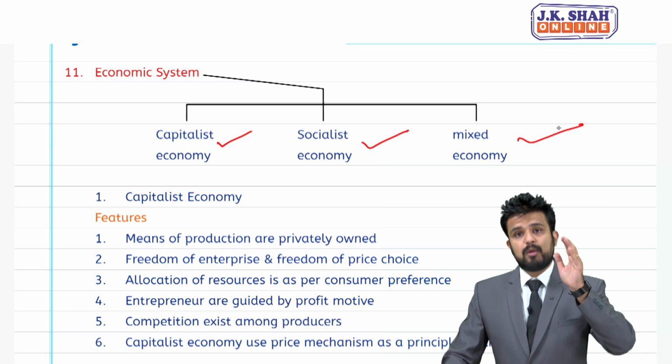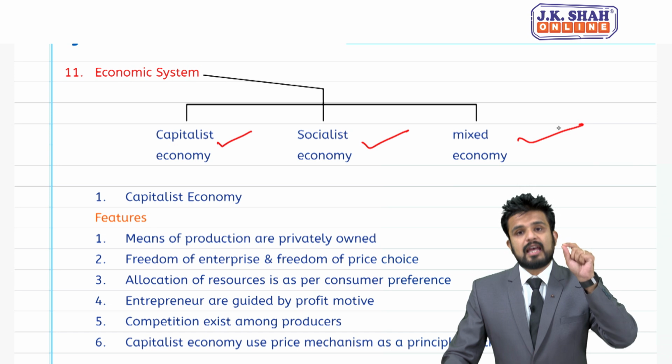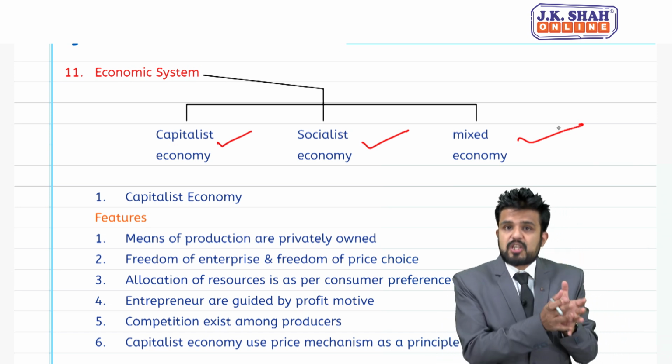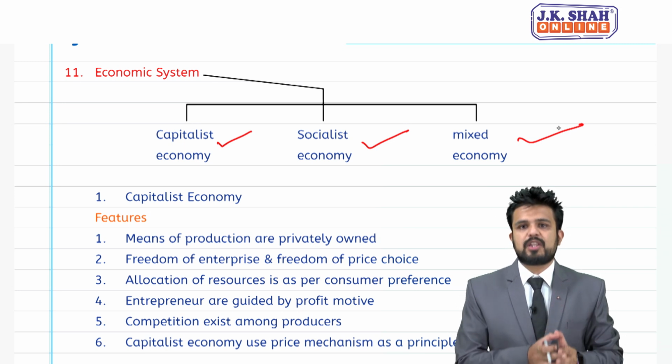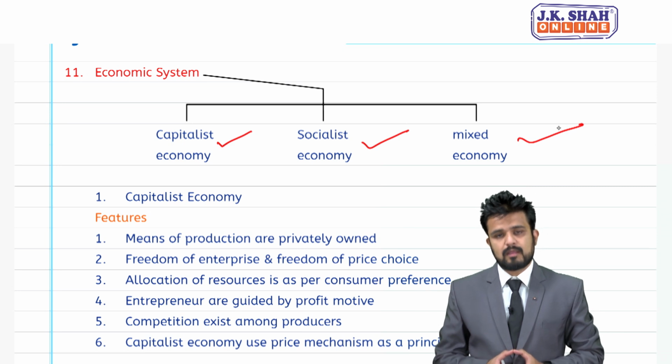There could be a problem of income inequality. Then there could be a problem of class conflict. But in such an economy, like capitalist economy, a higher standard of living could be possible.